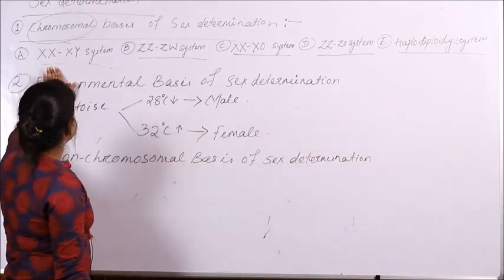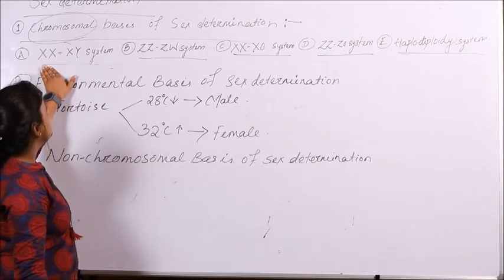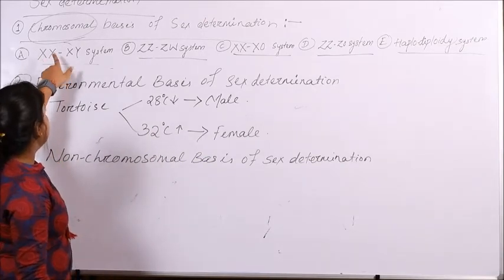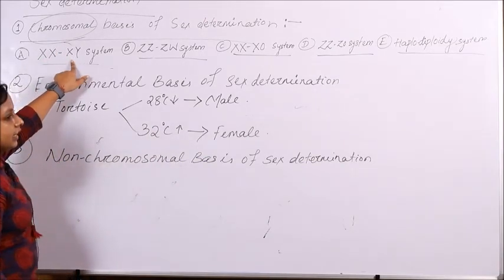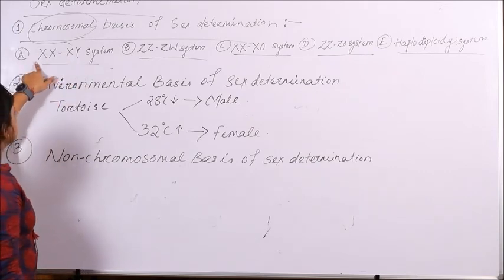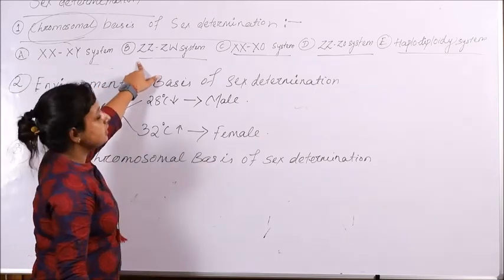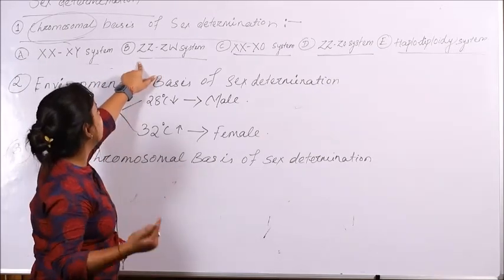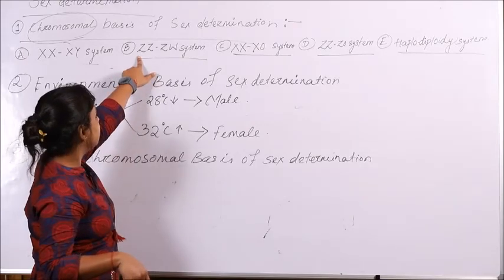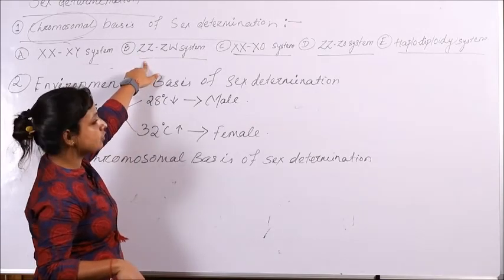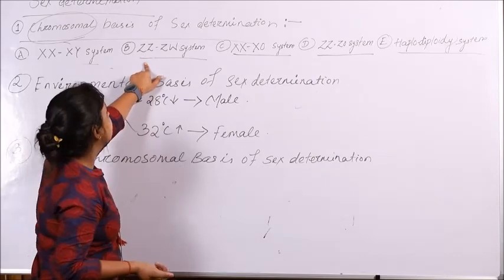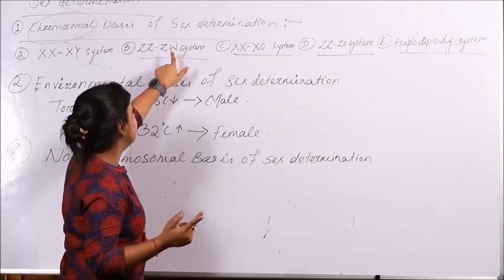So in case of XX and XY system, the males are heterogametic with the presence of 2 different kinds of sex chromosome, and the females are homogametic with a single type of sex chromosome. Example, humans. In case of ZZ and ZW system, the males are homogametic with the single type of sex chromosome, and the females are heterogametic with 2 different kinds of sex chromosome, that is Z and W.